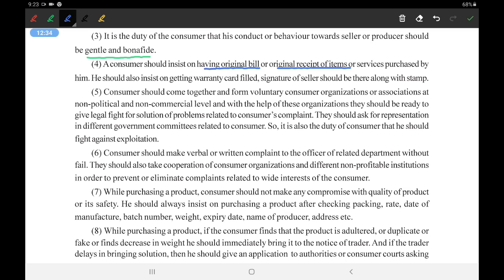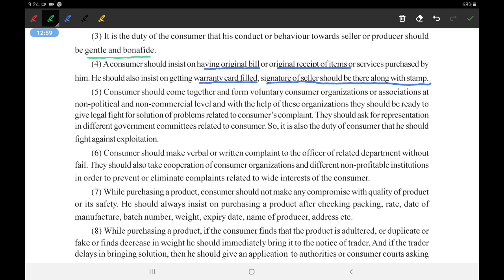He should also insist on getting warranty card filled. Sign of the seller should be there along with them. This we don't do. Many a times warranty card is there in the box, but it is not filled or it is not stamped by the seller, and due to that many a times we face difficult times. Okay, so we should insist that the seller fills that particular card and stamps it.